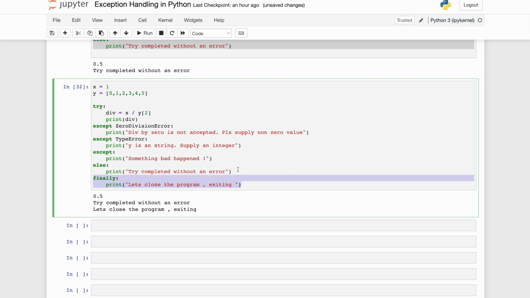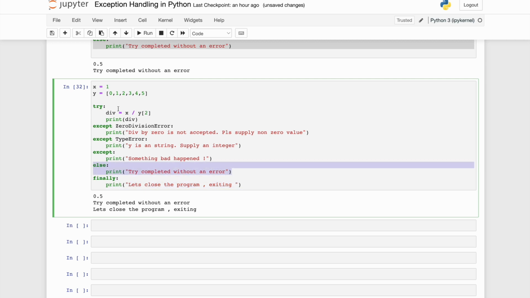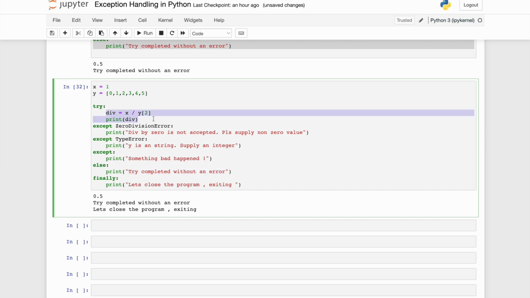Why do we use else? Suppose you put all the checks in your try statement. Now the try statement went through fine. After that, you want to execute the rest of the programming logic, which you put in else. So all my checks are done in try, and after that my core programming logic goes into else. Let's say you are building a program where you're taking two inputs, x and y in this case, which are user inputs.